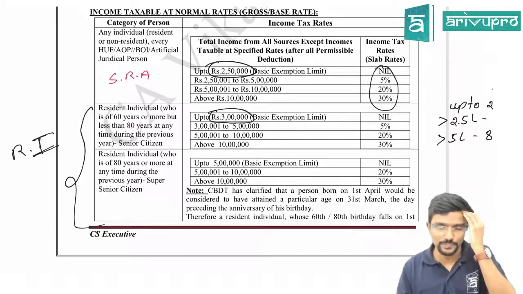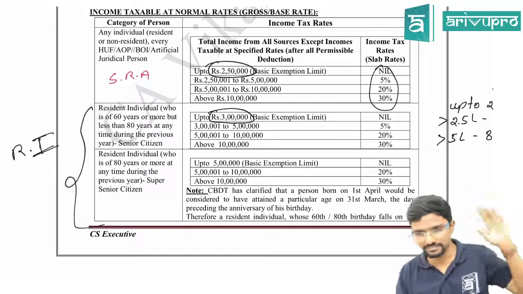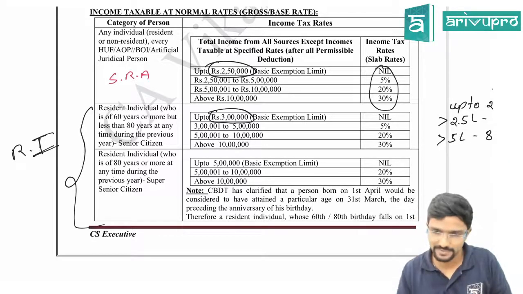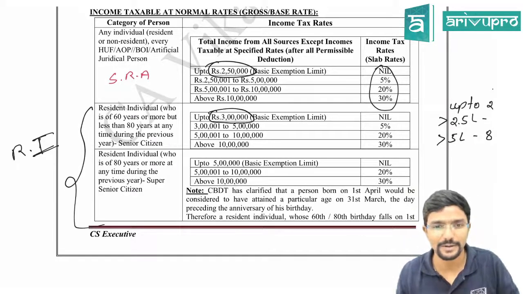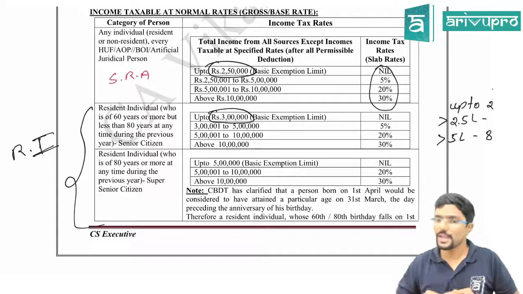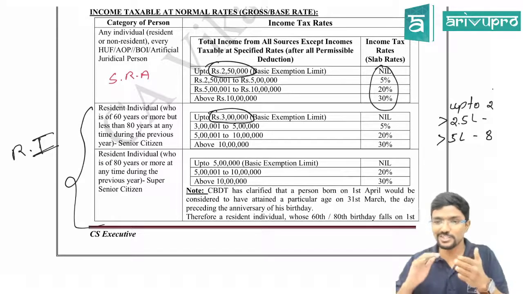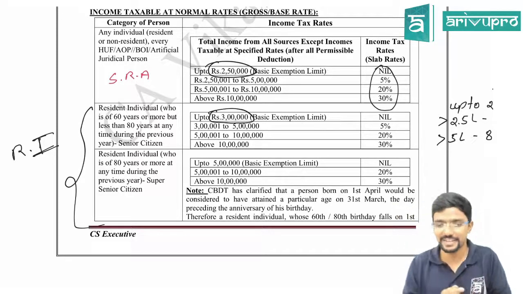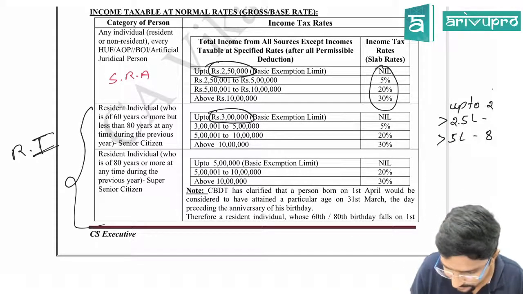If you are a senior citizen, 60 or more, and have income less than 3 lakh, don't pay any tax in India. Enjoy and leave our country, in the sense, the world itself. Next, the second case: you are a resident individual, your age is 80 or more, you are almost near to your death. In that case, your basic exemption limit is, instead of 2,50,000, 5 lakh.